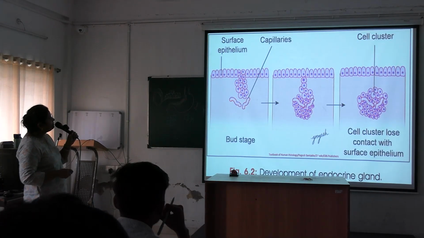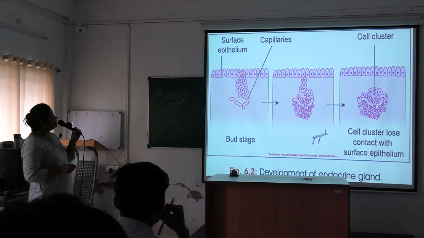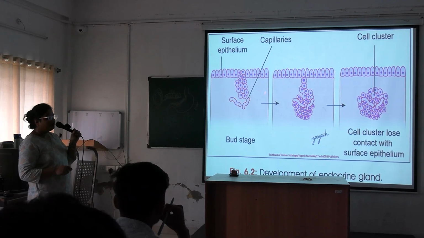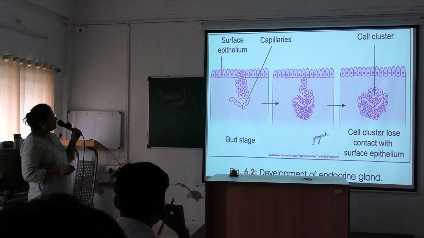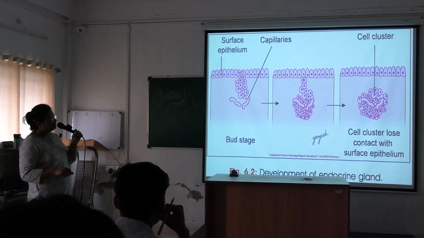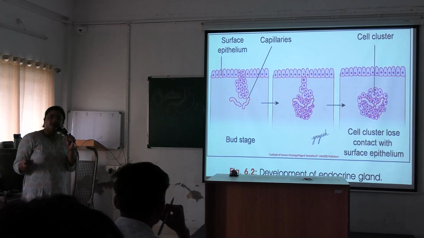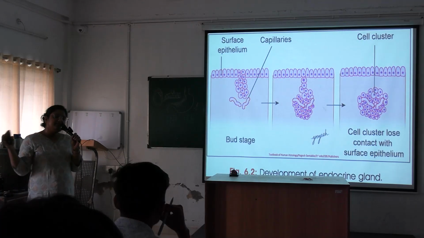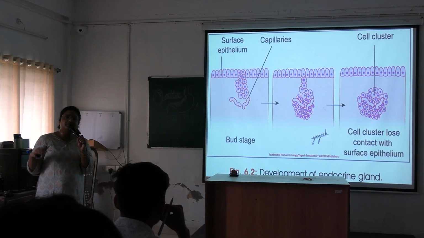See here, this is the bud stage. From the surface epithelium, initial buds are developing, and capillaries are supplying these areas. Then it again grows more downward, more deeply. Then the cell cluster loses contact with the surface epithelium, and this is the development of an endocrine gland. Okay, an endocrine gland secretes the material directly into the blood.